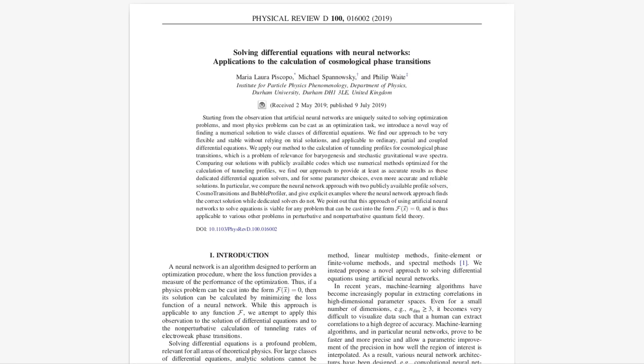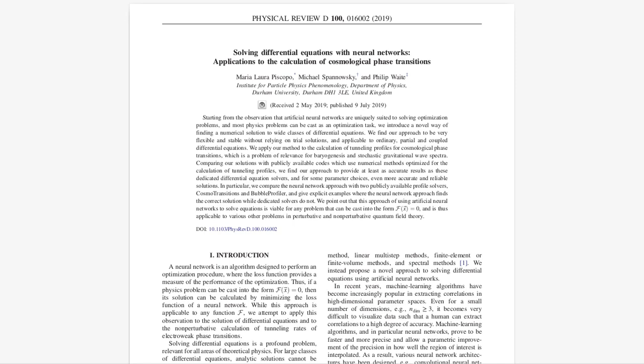The paper we've explored today underscores the power of cross-disciplinary thinking. By bringing together concepts from computer science and physics, the researchers have opened up new avenues for scientific exploration. This fusion of disciplines is becoming increasingly important as we grapple with complex challenges that require innovative solutions. The ability of neural networks to learn and adapt makes them particularly well suited for tackling problems that are difficult or impossible to solve using traditional methods.